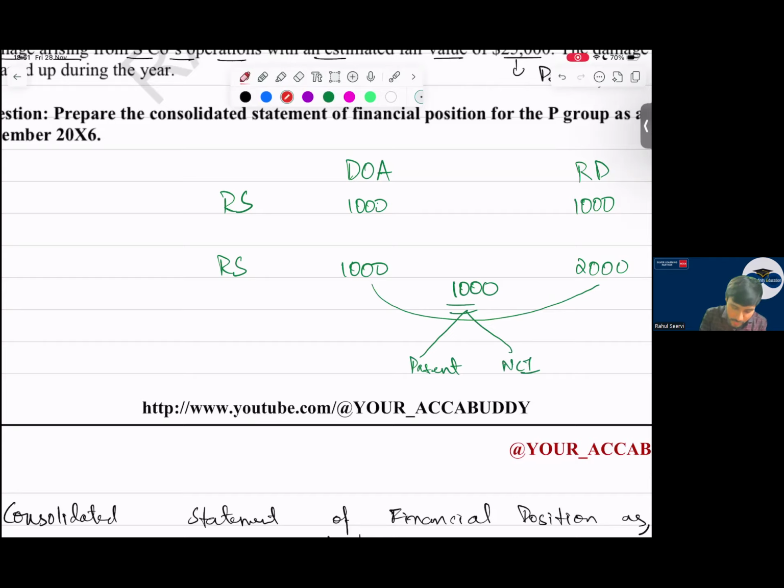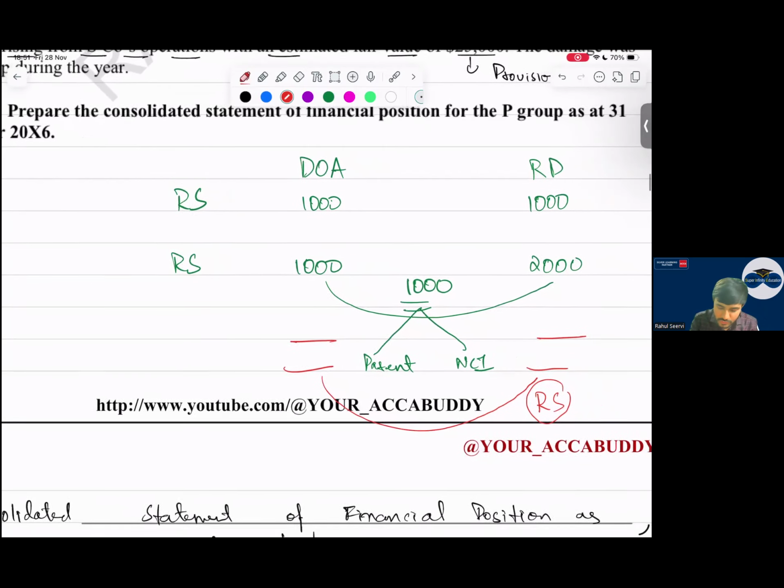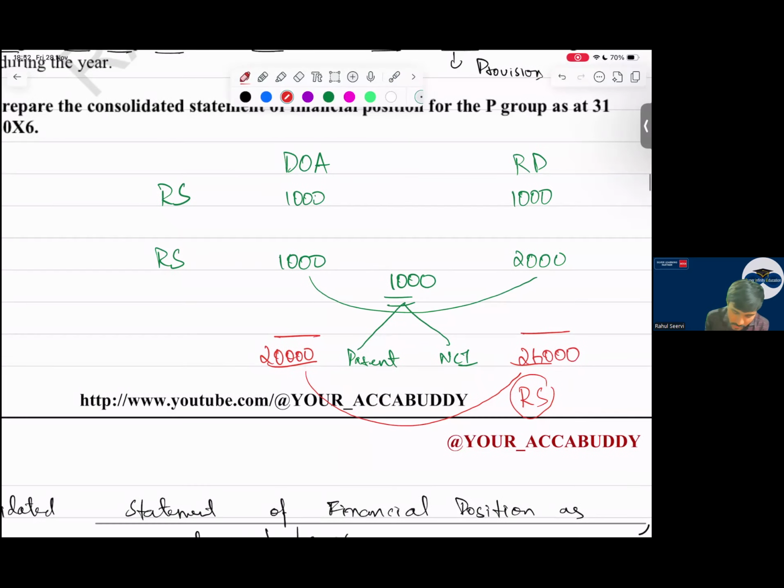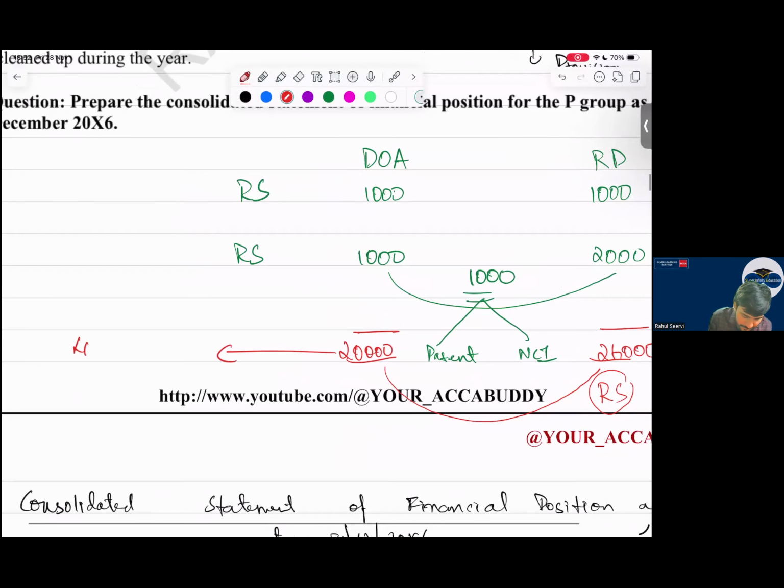Now, sir, when we do the total, can I say this difference will include revaluation surplus also, everyone? Yes, sir. Now, what will I do with this difference? Let's say it is 24,000 against 20,000. This 4,000 difference I will allocate to whom all? Parent and NCI.